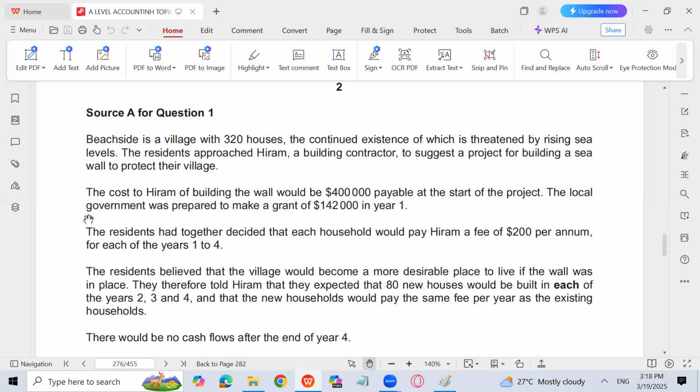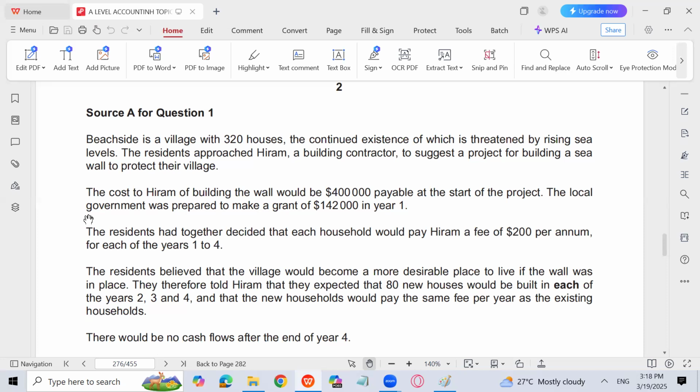So they are saying that the society, the village, which has 320 houses, the continued existence of which is threatened by rising sea levels, because sea levels were rising. So it is presumed that maybe the village is in danger. The residents approached Hiram, a company, a building contractor, to suggest a project for building a sea wall to protect their village.